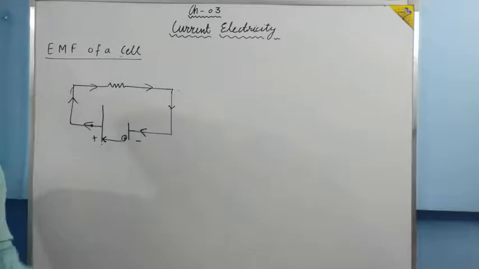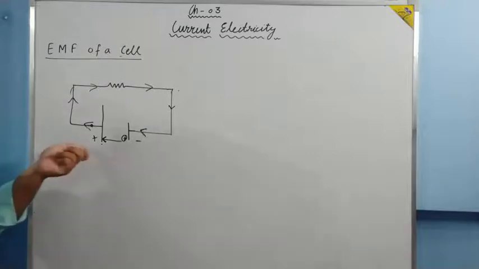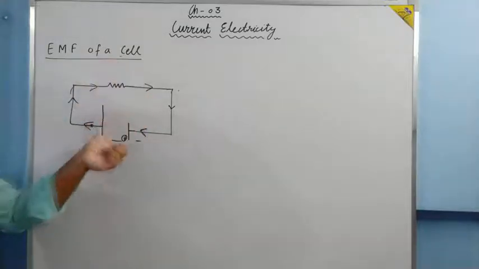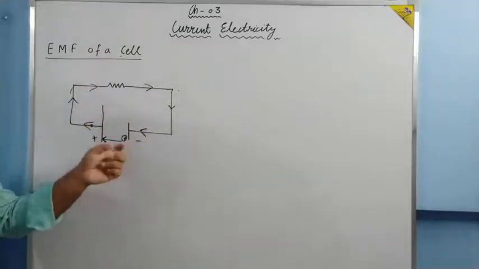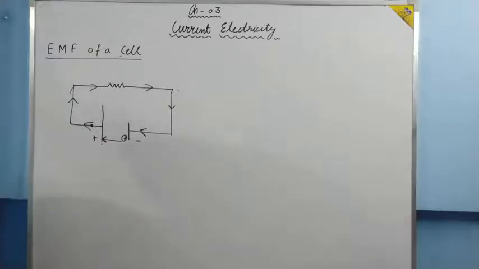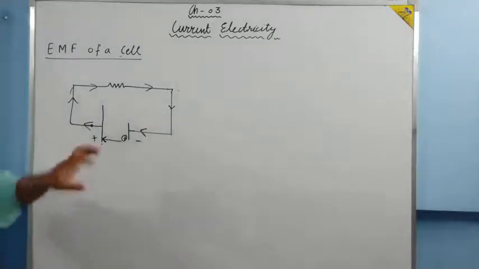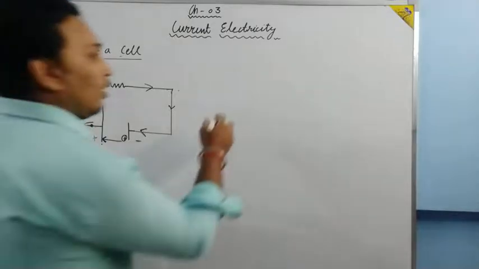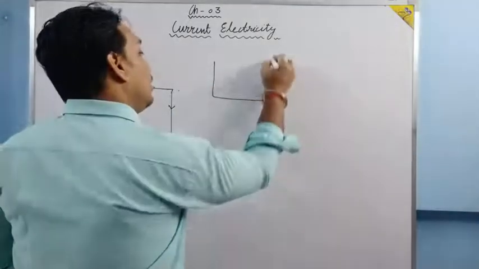Inside the cell also the charge moves, and it moves opposite to its tradition. Positive charges move from plus to negative, but inside the cell it is moving from negative to positive. And for this we need to do some extra work. We need to provide energy to the positive charge. This can be understood by a simple logic.